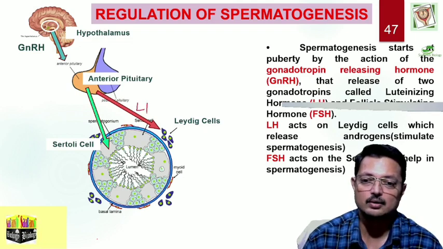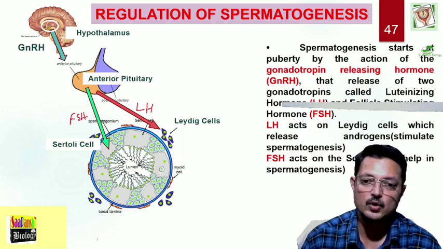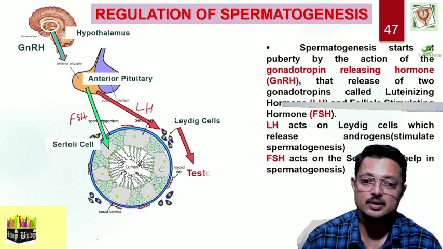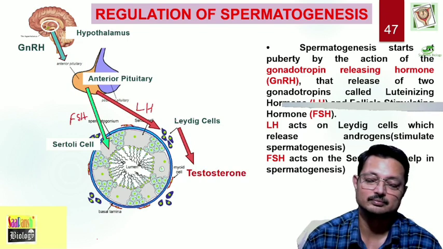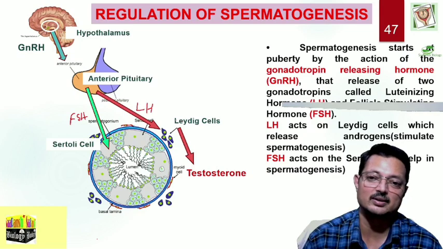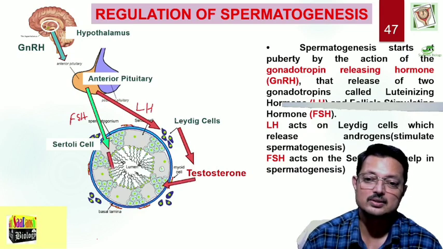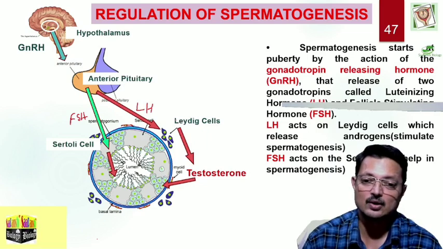LH will act on Leydig cells, and FSH will act on Sertoli cells. These hormones are called gonadotropins. Leydig cells in turn produce testosterone. Testosterone is very important because it stimulates the process of spermatogenesis and also maintains secondary sexual characteristics.